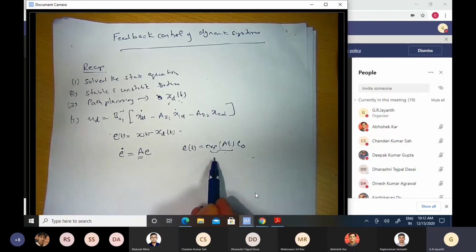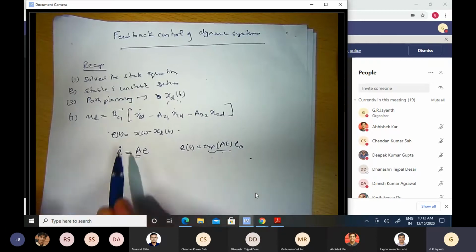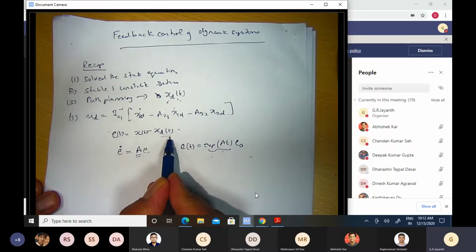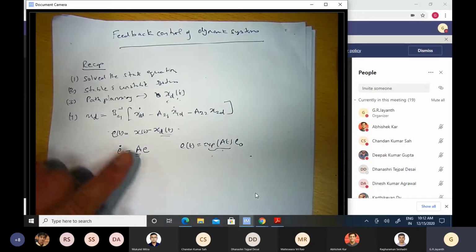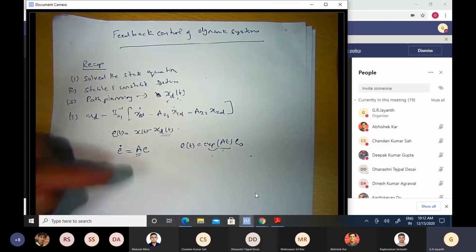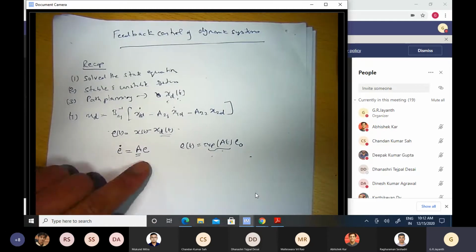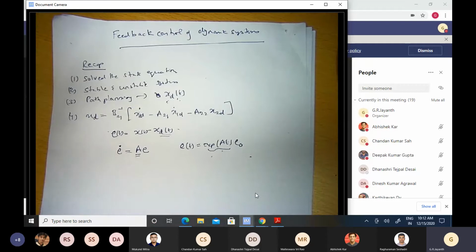Even though my initial positions and initial velocities are not exactly what I want them to be as per my path planning team's prescription, I know that if I wait long enough, I will be able to get them close to xd, because error E will go to 0 if I wait long enough, and then I will be able to track xd for all future time.